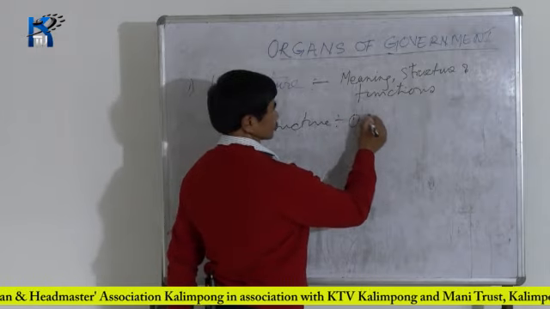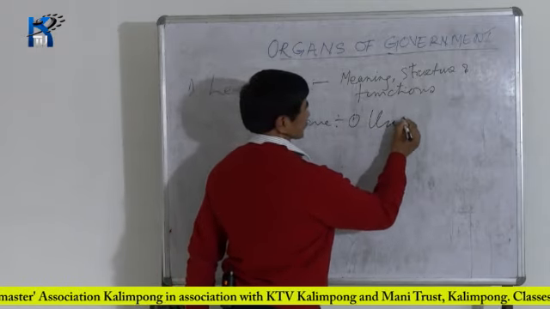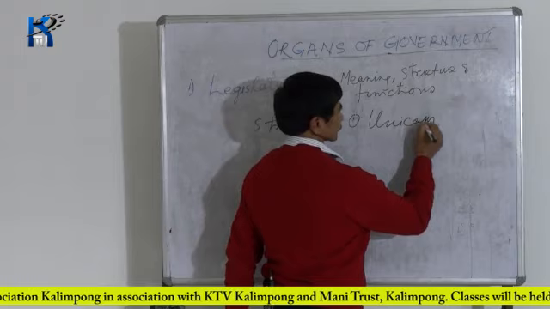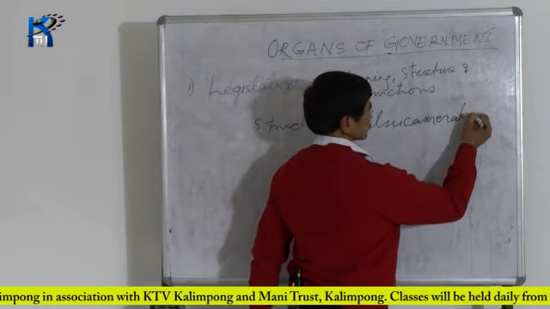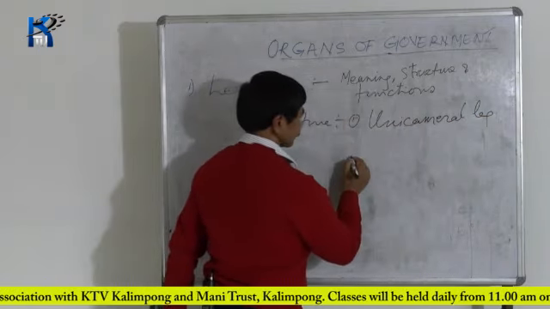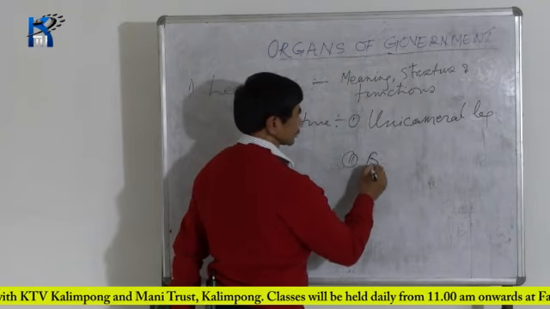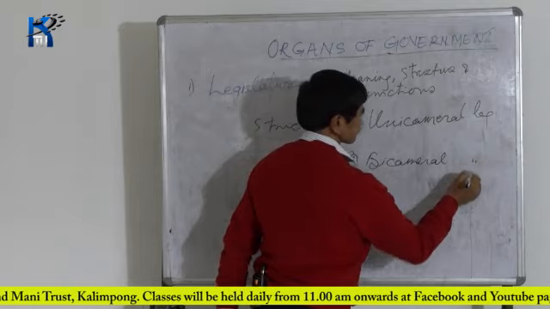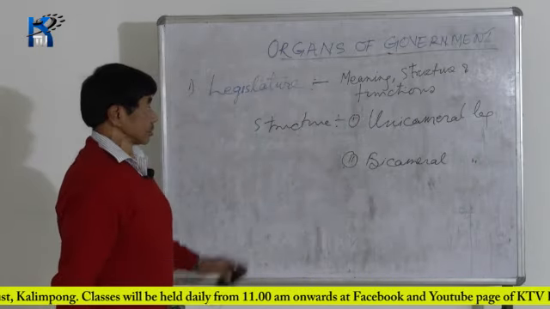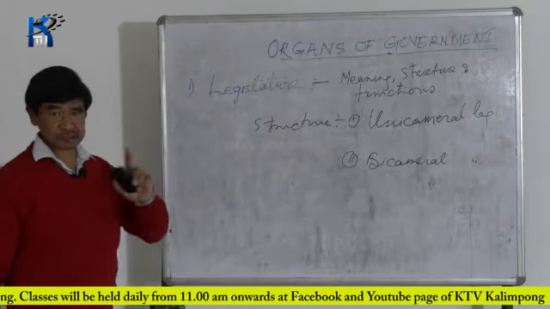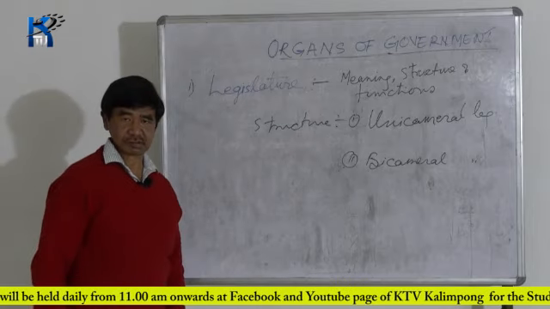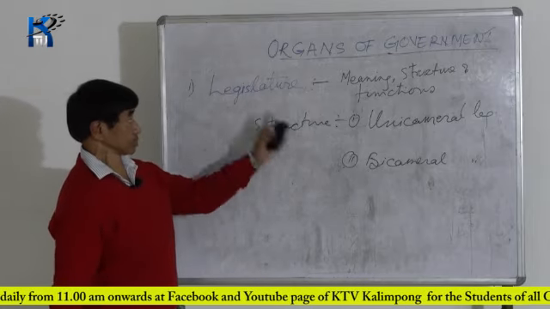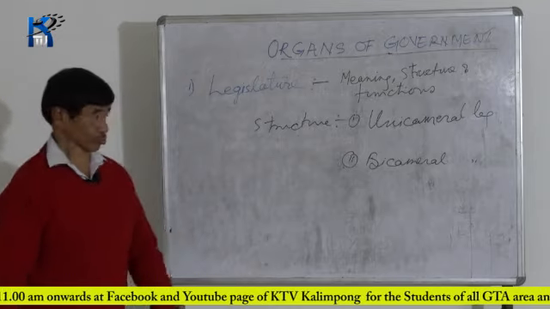Number one is called unicameral legislature, and number two is bicameral legislature. We find this type of legislature in different countries of the world.